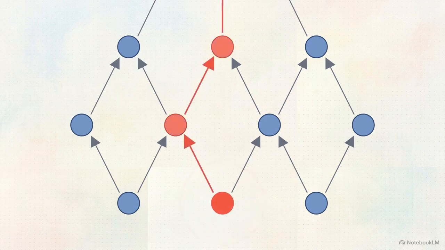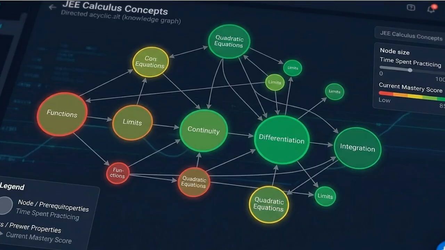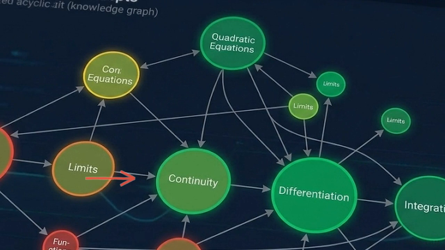the root cause remains untouched. To locate those exact gaps, we need to stop treating a syllabus like a linear checklist. Knowledge is an interconnected web of dependencies. This map shows the dependency graph for JEE calculus. Every node is a specific concept. If you fail a question on differentiation, the system traces the arrows backward to investigate if a foundational node, like continuity, is the fragile link, blocking advanced problems until repaired.